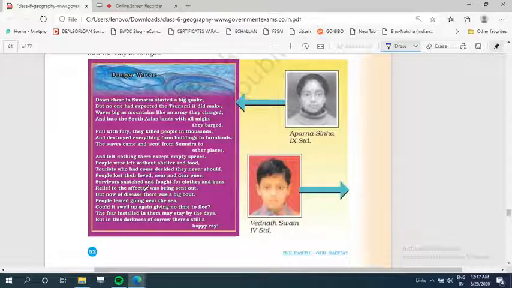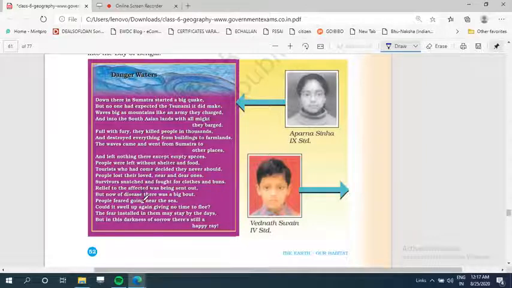So survivors snatched and fought for clothes and buns. People who have survived this tsunami, their condition is also very bad because now they do not have food and shelter, and the survivors are fighting with each other in order to get food, in order to get clothes.